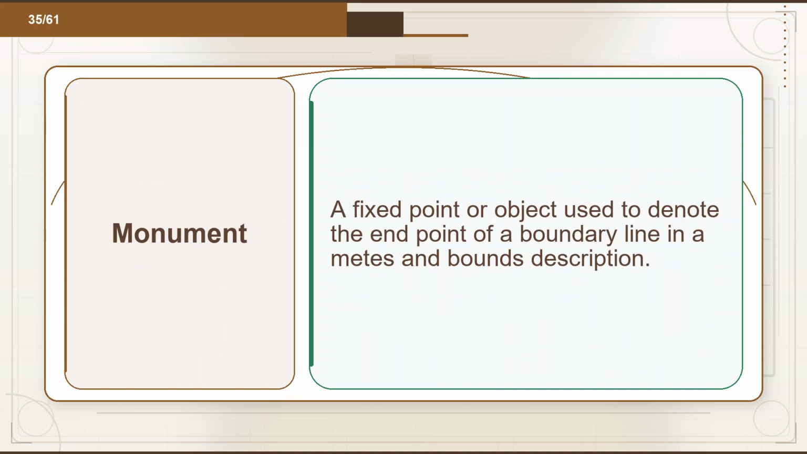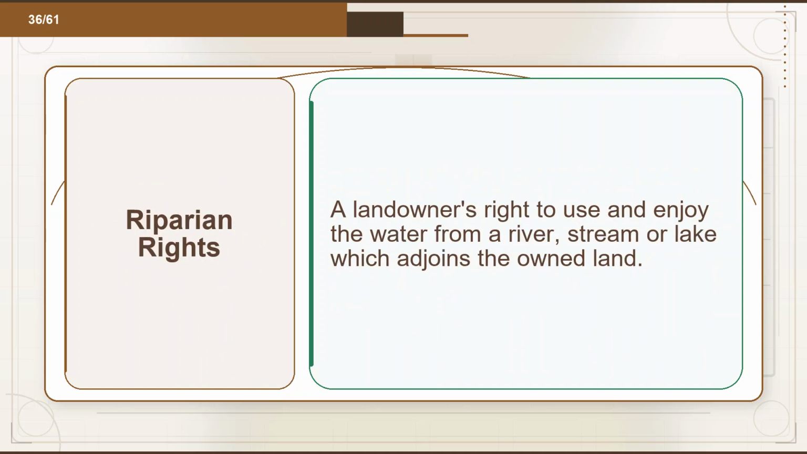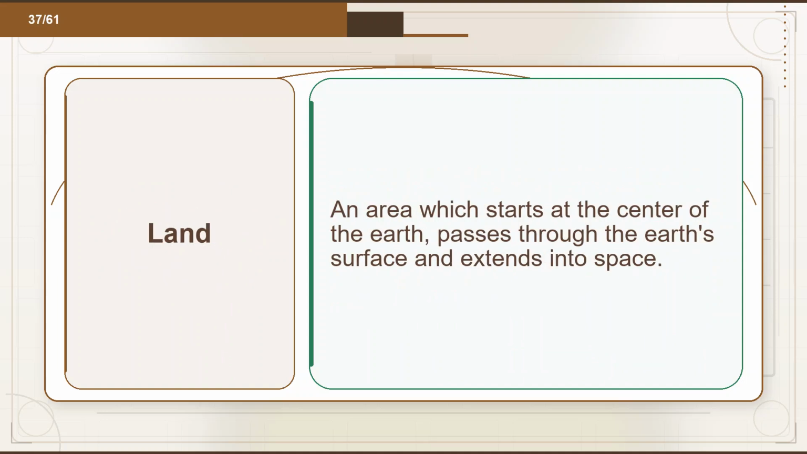Flashcard 36. Term: riparian rights. Definition: a landowner's right to use and enjoy the water from a river, stream or lake which adjoins the owned land. Flashcard 37. Term: land. Definition: an area which starts at the center of the earth, passes through the earth's surface and extends into space.